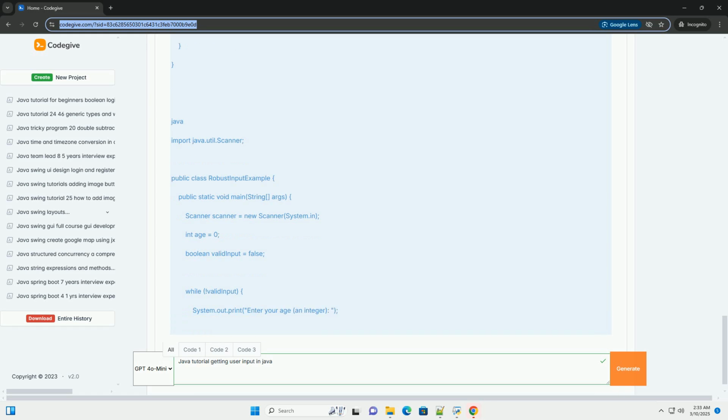NumberFormatException: a NumberFormatException is caught in case the user enters something that cannot be parsed as an integer. This is crucial error handling.